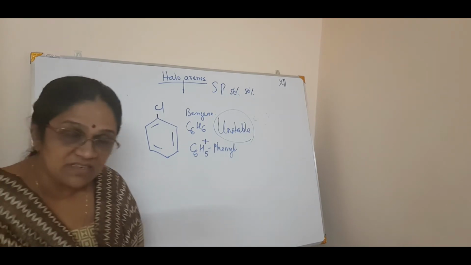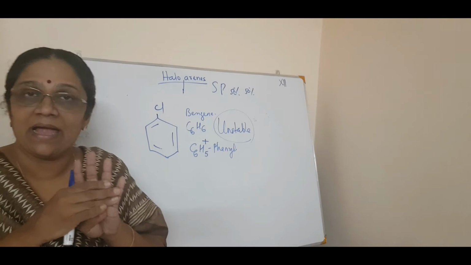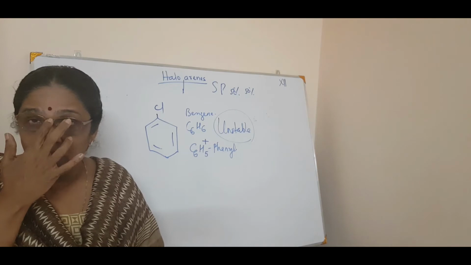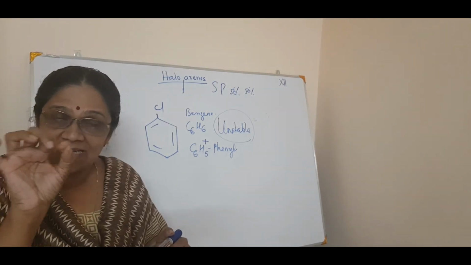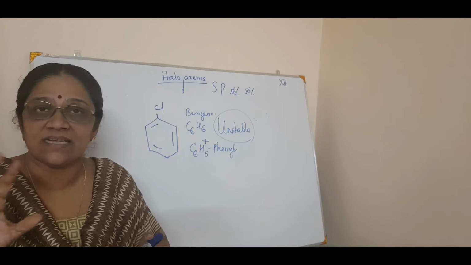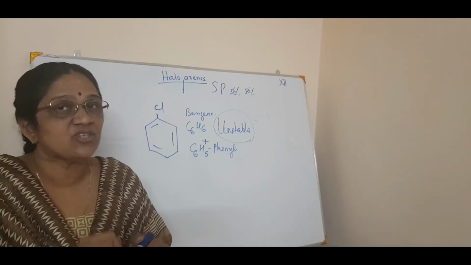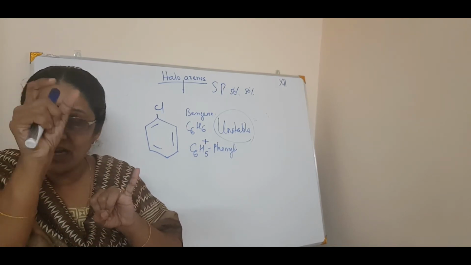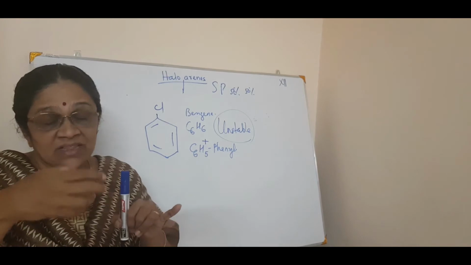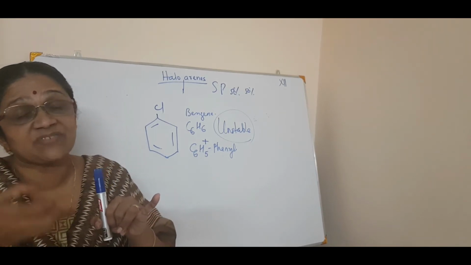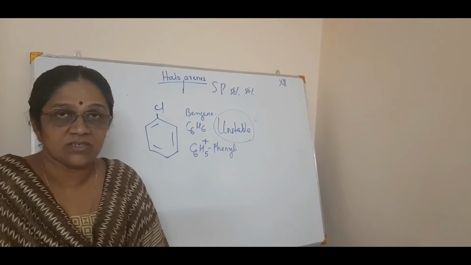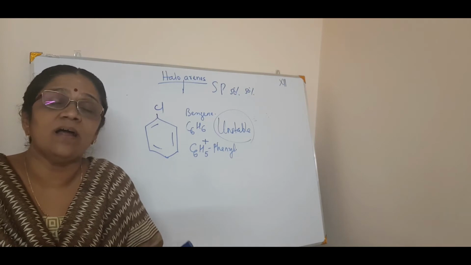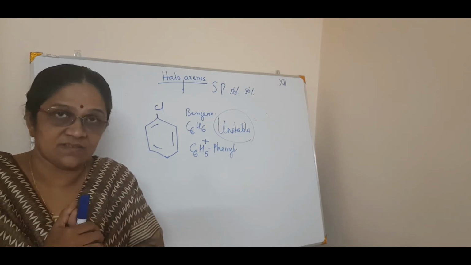Clear? Okay, we will sum up once more. What are the 4 reasons behind that? The first reason is resonance. If you write a note, you can have resonance and, as a subpoint, the partial double bond character. So by seeing those 2 points, you can elaborate on that. Due to resonance, a partial double bond character occurs, and removing a chlorine from the double bond is extremely difficult compared to a single bond. So it shows nucleophilic substitution, of course, but it will happen only under very high conditions.